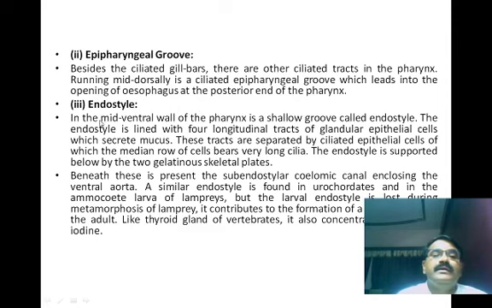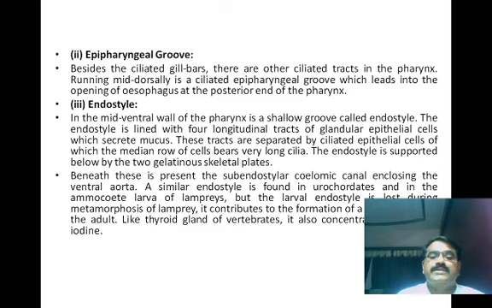Now in the mid-ventral wall of the pharynx is a shallow groove called the endostyle. The endostyle is lined with four longitudinal tracts of glandular epithelial cells which secrete mucus. These tracts are separated by ciliated epithelial cells, of which the median row of cells bears very long cilia. The endostyle is supported below by two gelatinous skeletal plates. Beneath these is a subendostylar coelomic canal enclosing the ventral aorta.